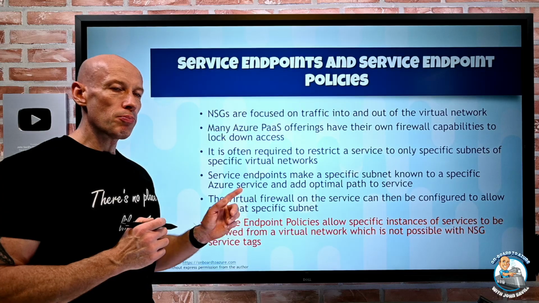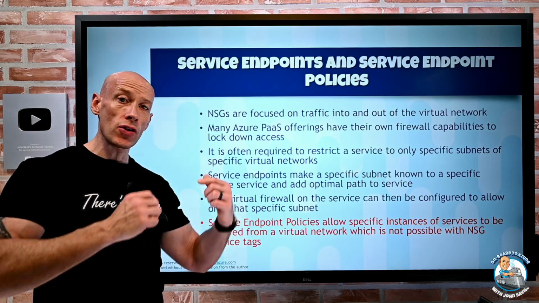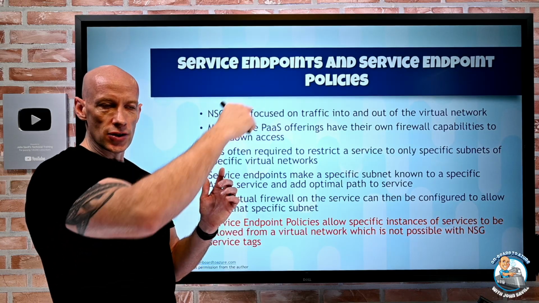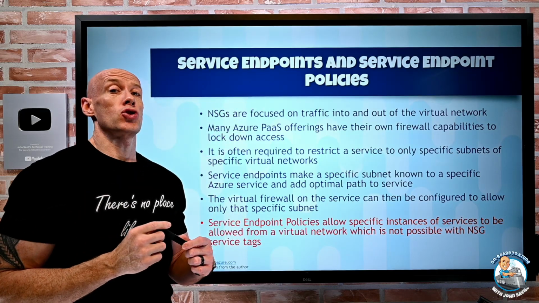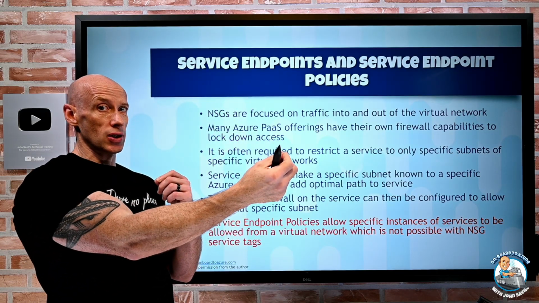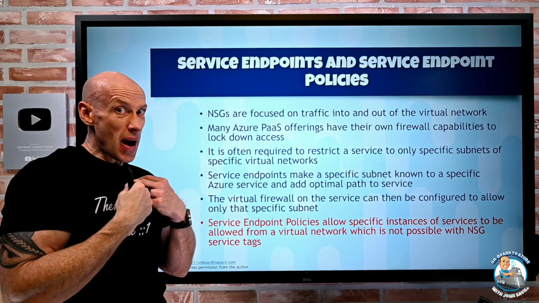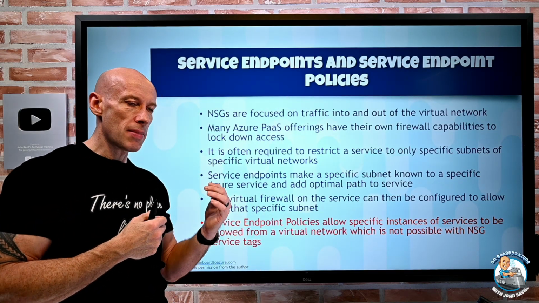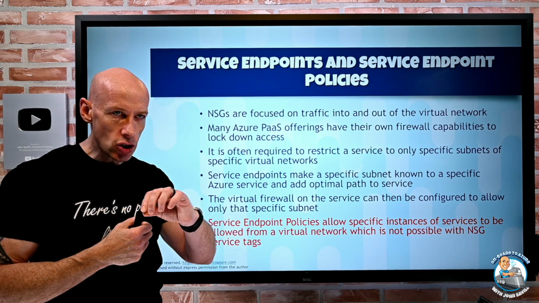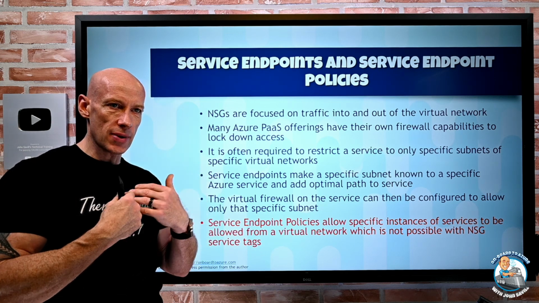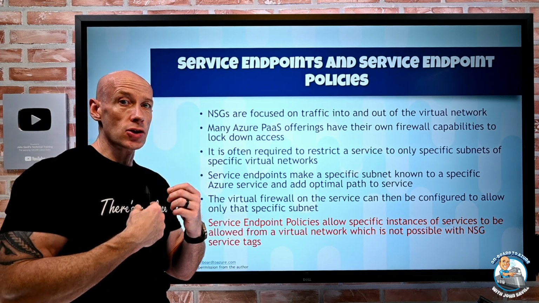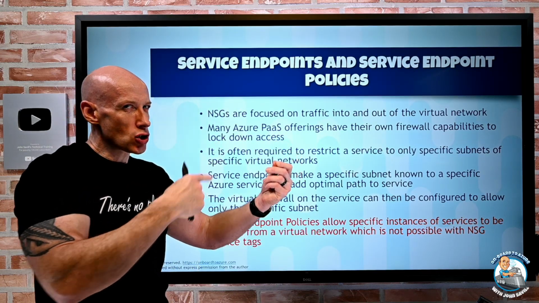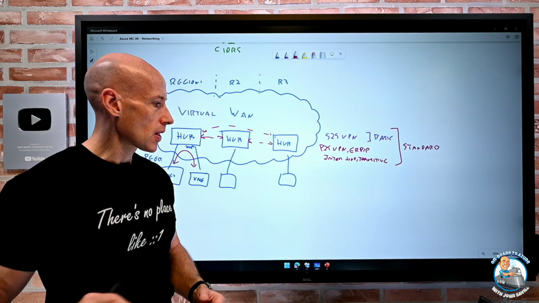And then service endpoint policies let me restrict on the subnet, you're only allowed to talk to these instances of the service. If I think about data exfiltration, hey, I can connect to a good storage account with important data, and I'm a bad person, I want to copy it to another storage account. Service endpoint policies let me control which I'm allowed to talk to from this subnet, so I couldn't connect to the production storage account and my nefarious storage account to try and copy the data.